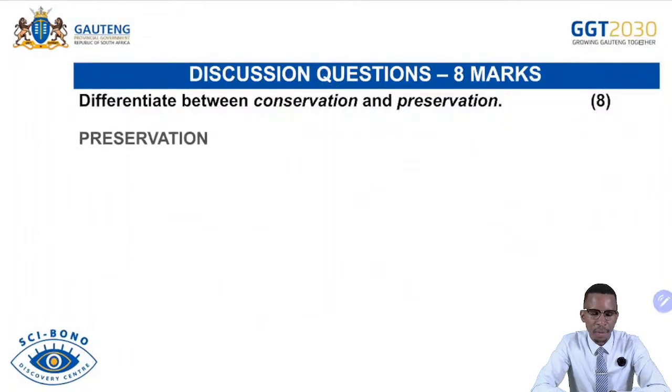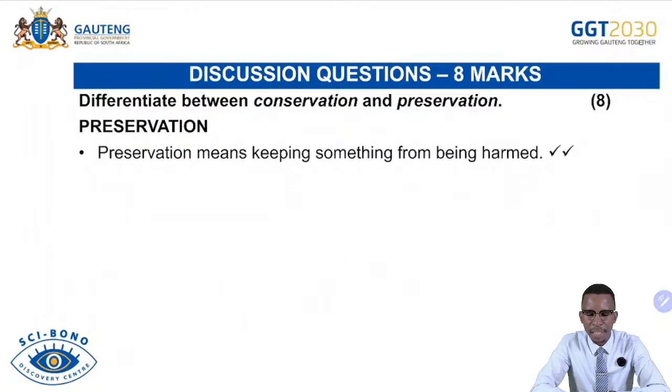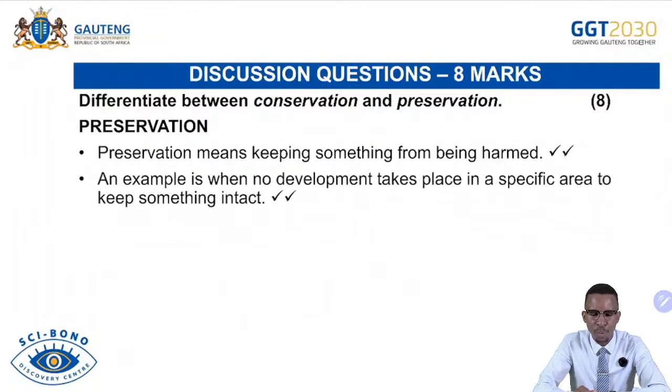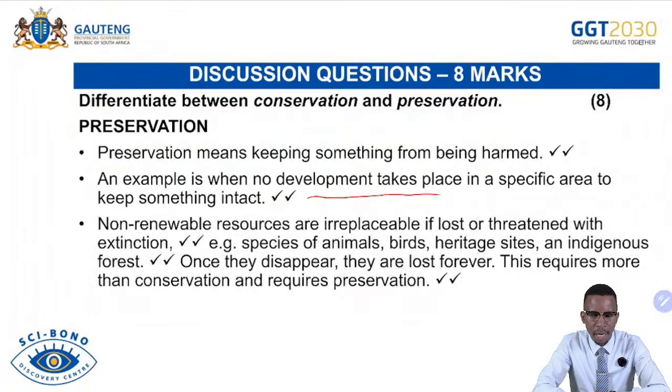And then we continue to preservation. Preservation means keeping something from being harmed, keeping something intact, or keeping something healthy so that it can last even longer. An example is when no development takes place in a specific area to keep something intact. So non-renewable resources are irreplaceable if lost or threatened with extinction. Species of animals, bird sites, and indigenous forest are also in danger of extinction, so they must be preserved.